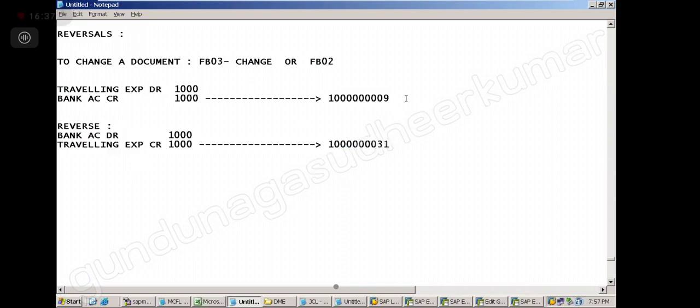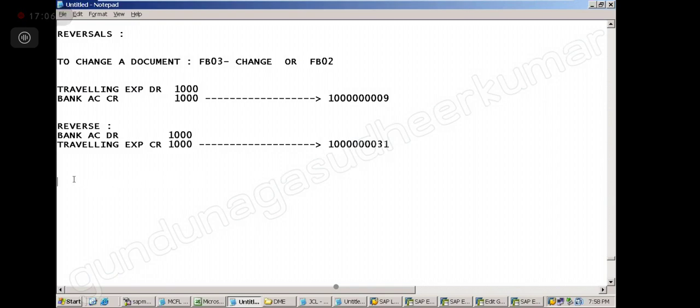I give this document number and say reverse this. When I say reverse, the system will automatically post this reverse entry with a document number. Is it clear? It is up to you whether you want to do it on the same day or give a different date. Both options are open.